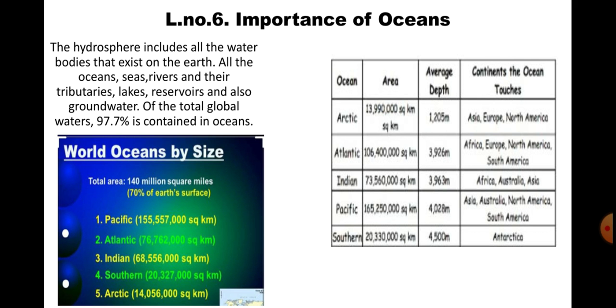And the Southern Ocean is only in Antarctica. What is the average depth? It is an average depth of 4,500 meters, and the Pacific Ocean is 4,028 meters. These are just average depths, just go through them. The square kilometers fluctuate a little and are not exactly accurate, but they are roughly correct.